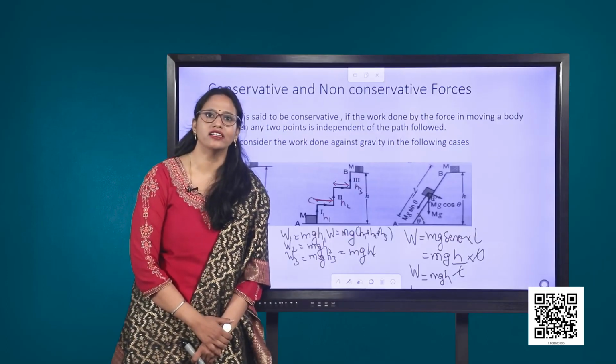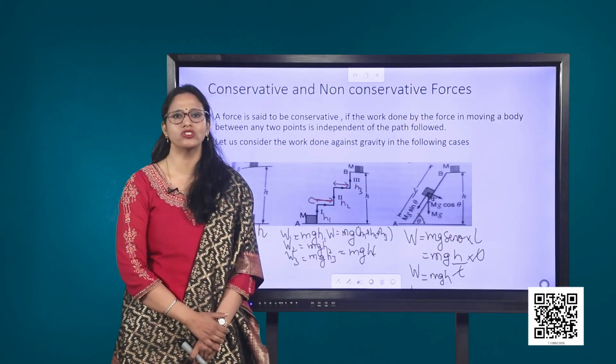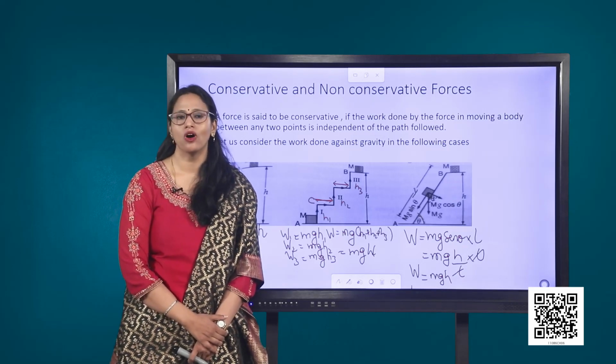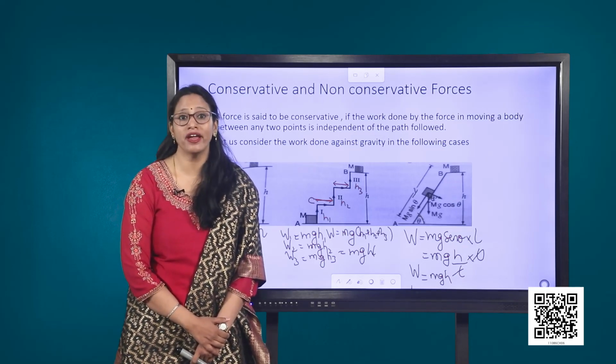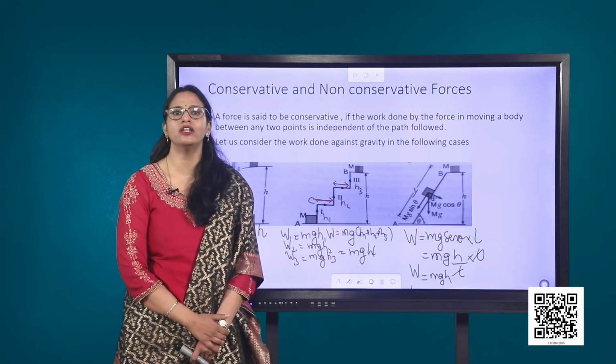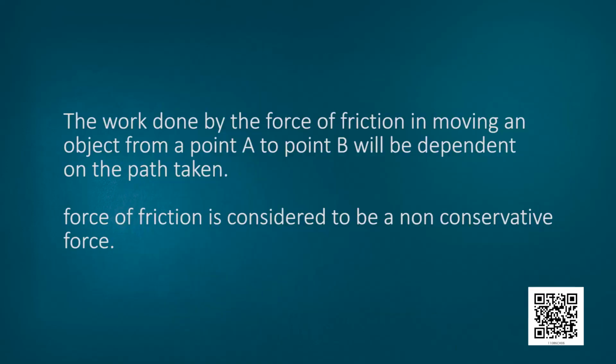On the other hand, if the work done by a force in moving a body over a closed path is non-zero, or the work done is dependent on the path taken, then the force is said to be a non-conservative force. The work done by the force of friction in moving an object from a point A to point B will be dependent on the path taken. Force of friction therefore is considered to be a non-conservative force.